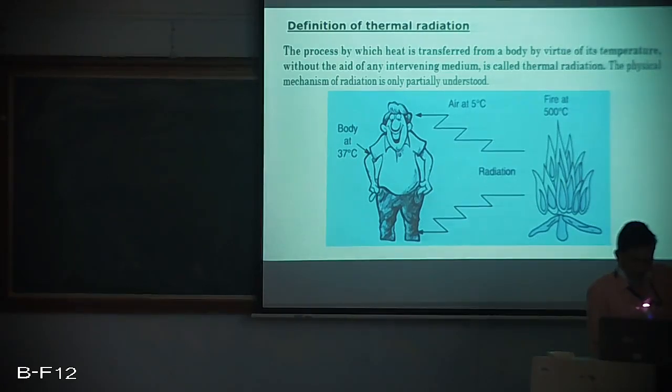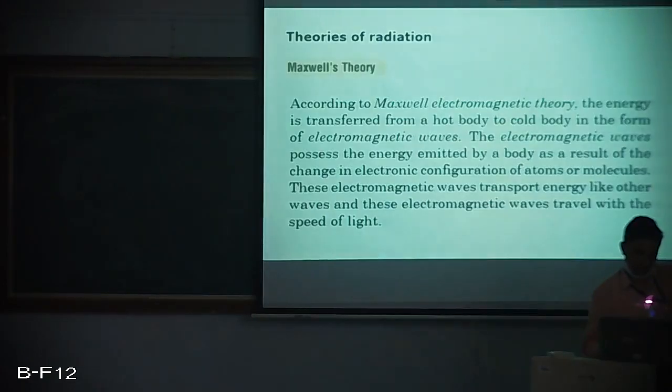But when there is no intervening media, this air, which is at 5 degrees centigrade, is at a very low temperature, so it can be understood that the radiation is taking place. So this physical mechanism of radiation is only partially understood. The complete understanding of the physical phenomena is not possible. So by definition, heat transfer taking place without any intermediate media by virtue of temperature is radiation. There are basically 2 theories behind this radiation mode of heat transfer.